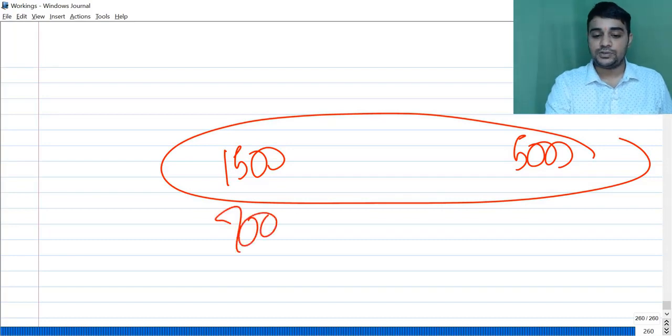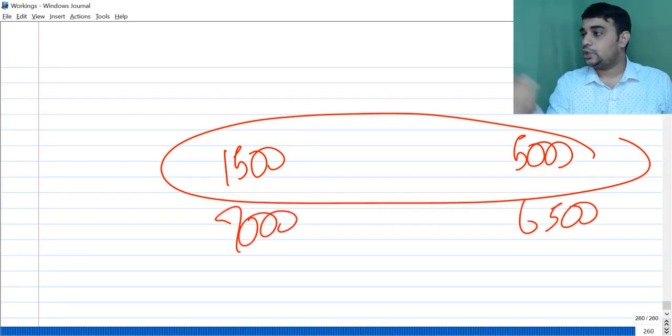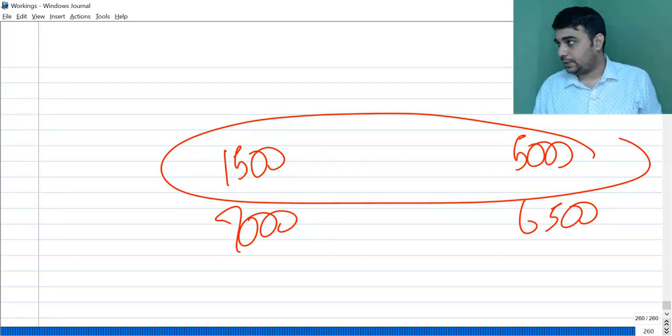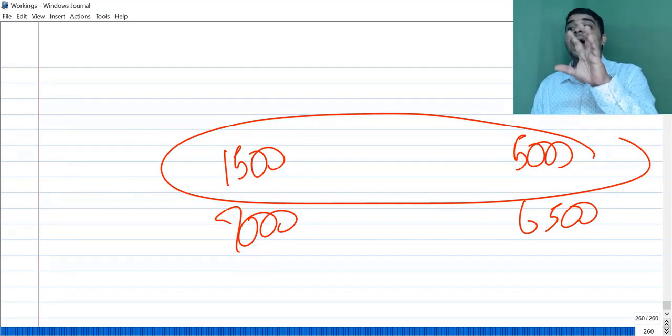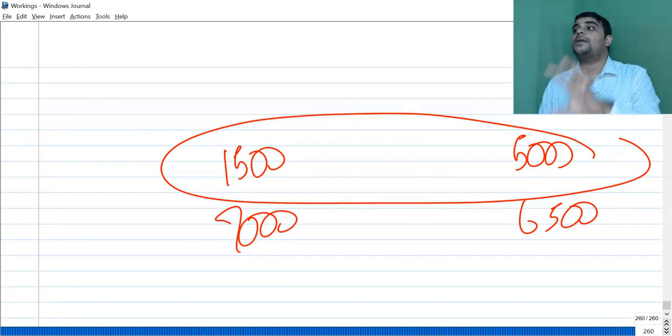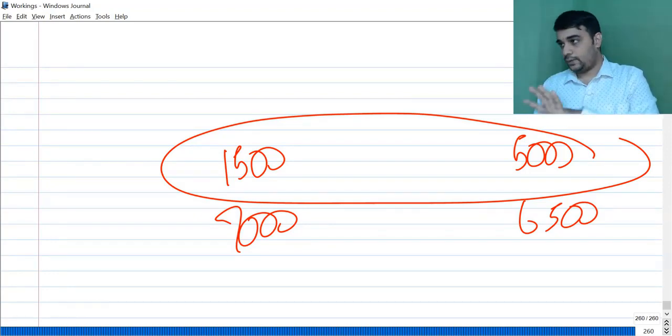If this is 7000 and this is 6500, you will say transfer is not to be done, and if you end up doing transfer, you will lose 500 rupees. The gap will be the loss for the company. So it can be profit for the company, it can be loss for the company. As long as maximum transfer price is higher than minimum transfer price, you go ahead with the decision.